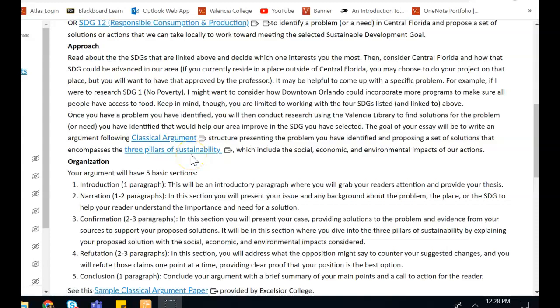The other thing is the 3 pillars of sustainability. In coming lessons, you are going to learn about what the three pillars of sustainability are and how each decision we make impacts each of those three pillars. And when you are thinking about your solution to the problem, you will have to explain how your solution will impact each of those factors. So the social, the economic, and the environmental impacts of your solution. That's the lens through which you are going to consider as you are looking for a potential solution to the problem you see within the SDG that you decide to choose.